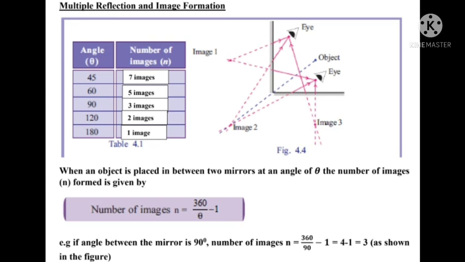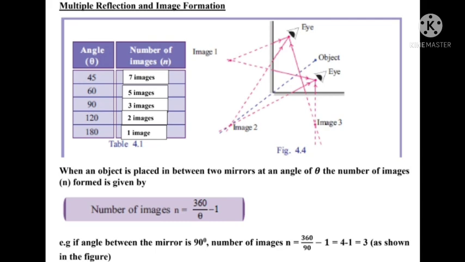Example: if the angle between the mirrors is 90 degrees, N = 360/90 - 1 = 4 - 1 = 3. The number of images N is equal to 360/theta - 1.